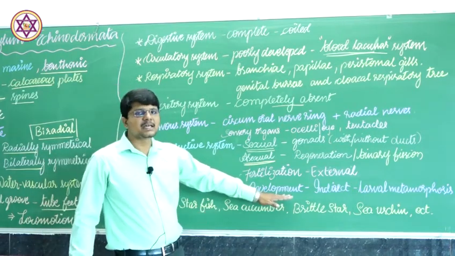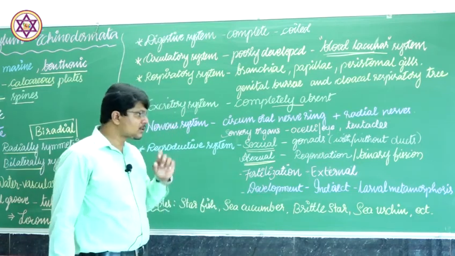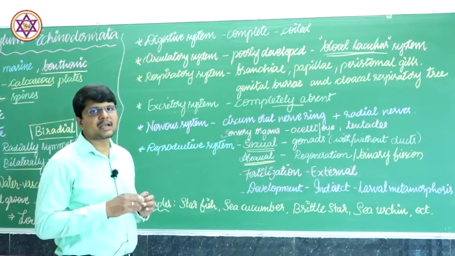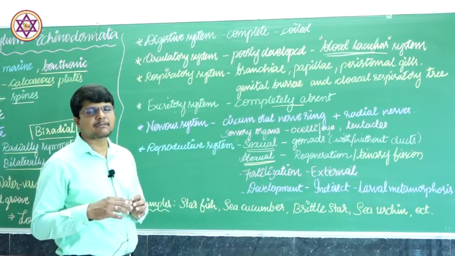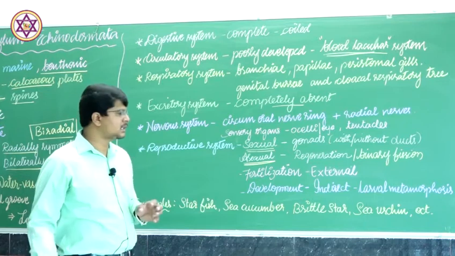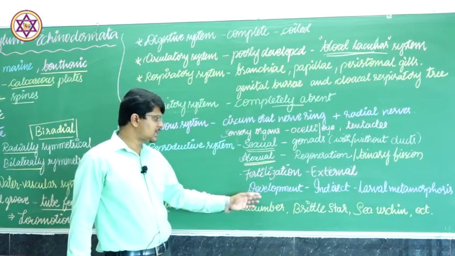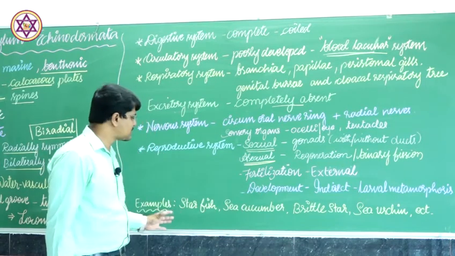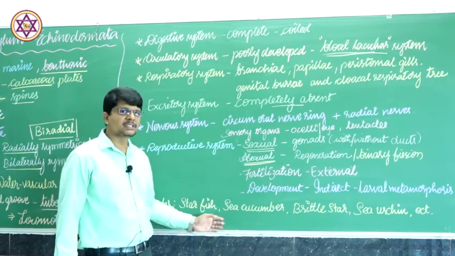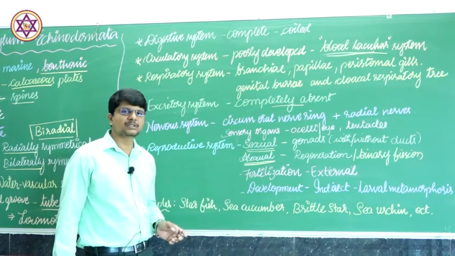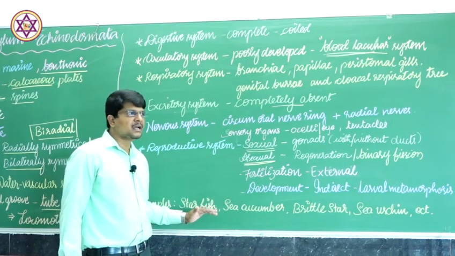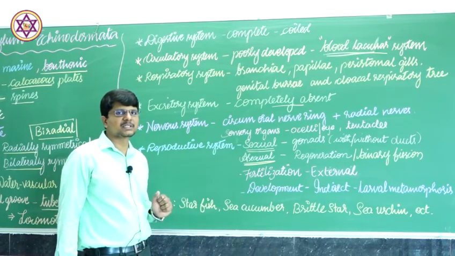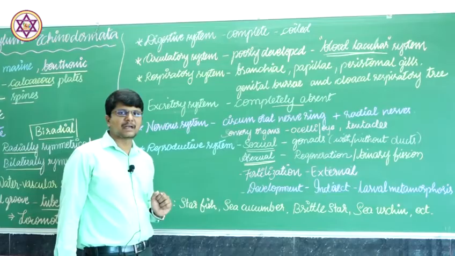Development is indirect. Development includes various larval types, and these larvae undergo metamorphosis and finally become adult individuals. That is the indirect type of development. Some examples are quoted here: starfish, sea cucumber, brittle star, sea urchin, etc. These are the best examples for this group of individuals, that is Echinodermata.